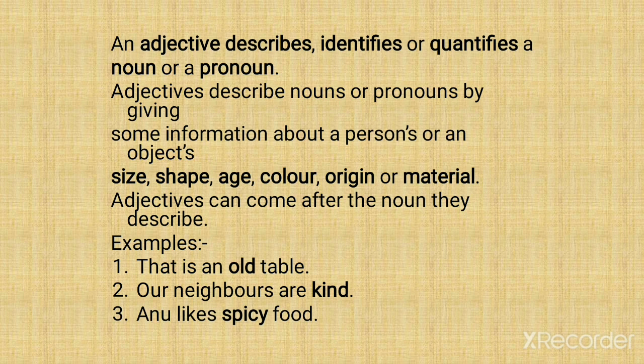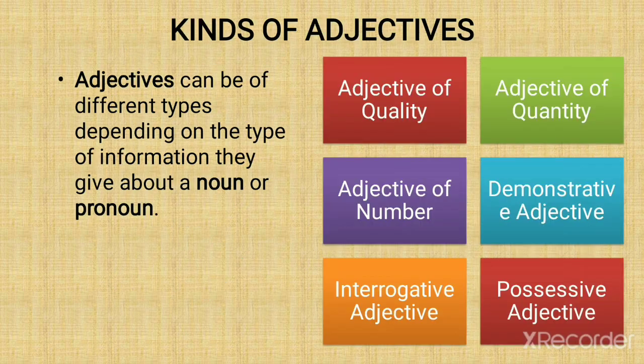Example, that is an old table. So what type of table? Old. Now table is a common noun and old is describing the table and it is coming before the noun. Our neighbors are kind. Now neighbors is a common noun, beta. So what type of neighbors do I have? Kind. So kind is an adjective and it is coming after the noun. Anu likes spicy food. What kind of food does Anu like? Spicy.